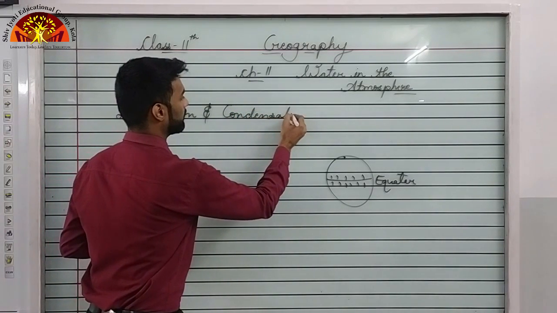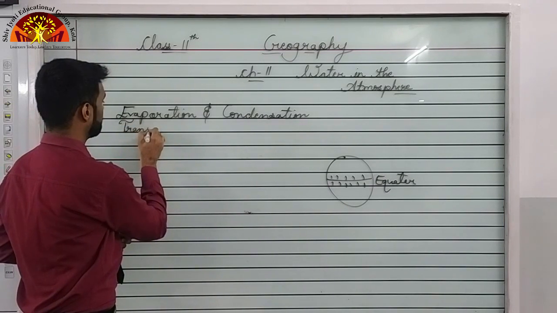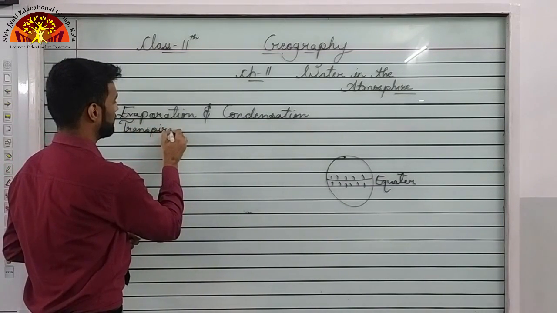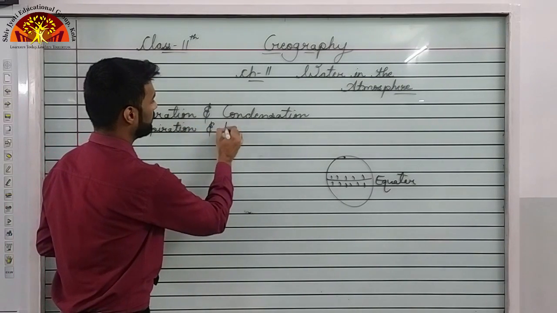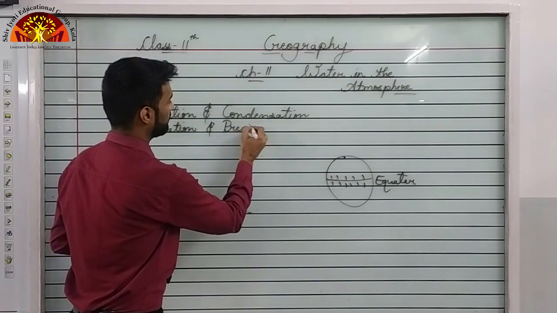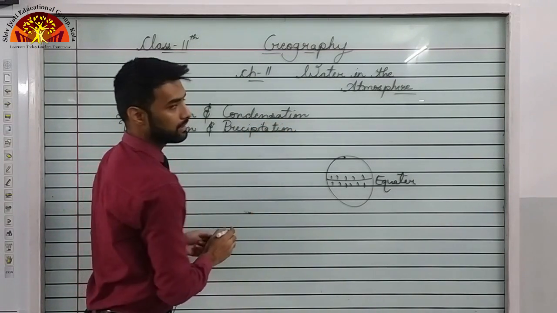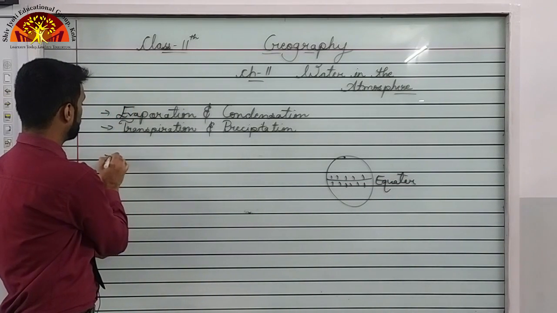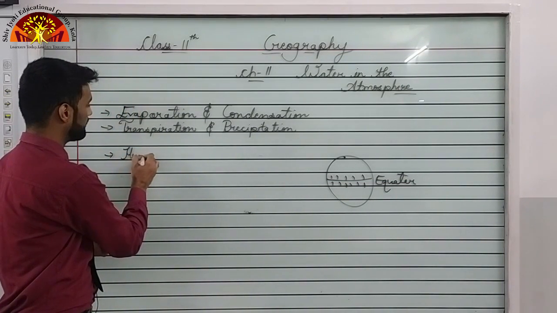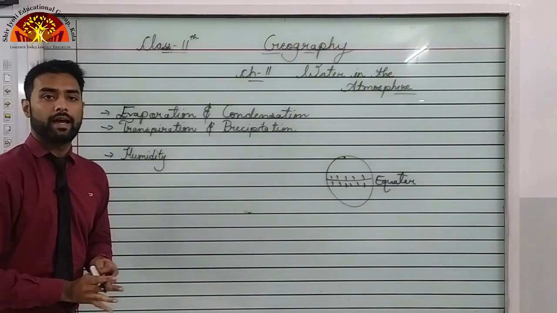We also saw transpiration, that is the process of the water which is extracted from the plants, and precipitation. When the water vapor gets cooled down due to condensation and falls down, that is called precipitation. Next we learned humidity, the amount of water vapor present in the atmosphere.